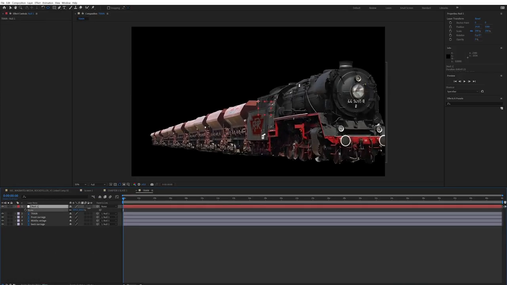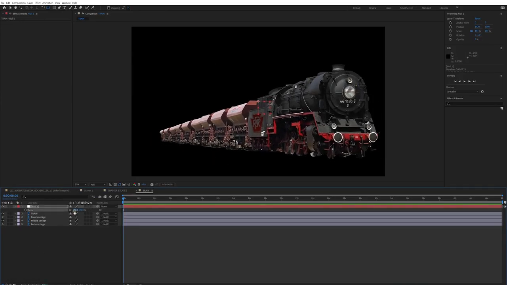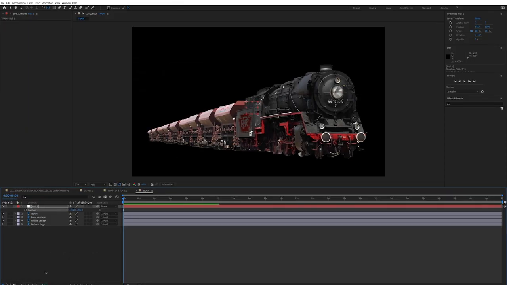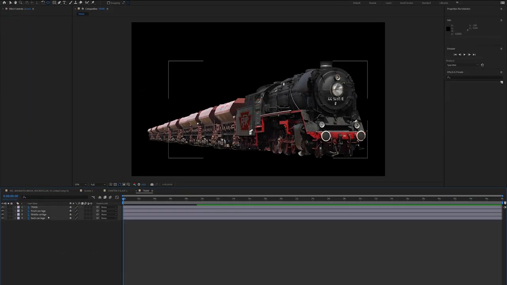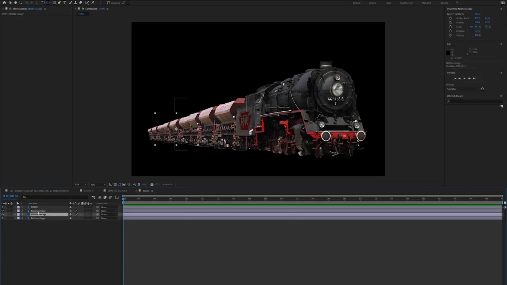Now, as you see, if you want to increase the scale or change the position, you just nudge around the null and the train will follow. What I'm going to do now is I want to see the carriages bumping up and down, because that's what a train does.